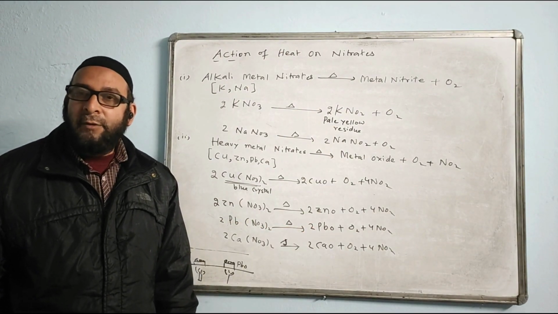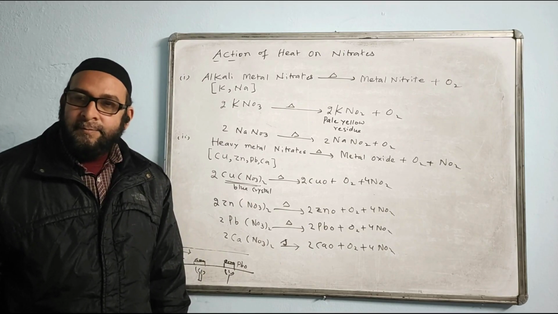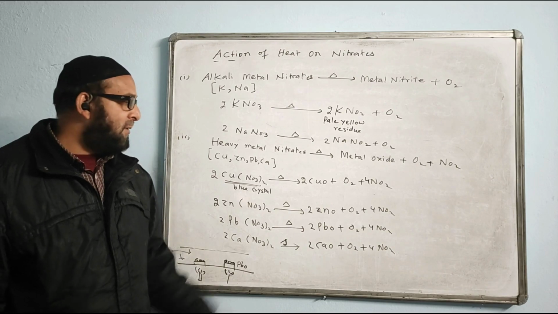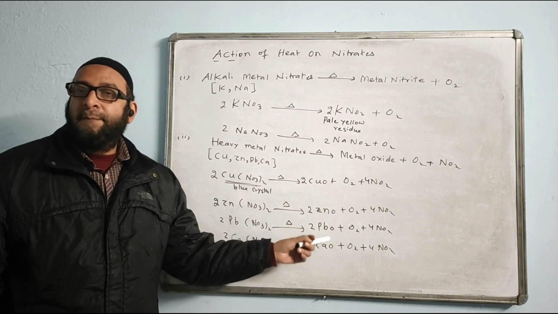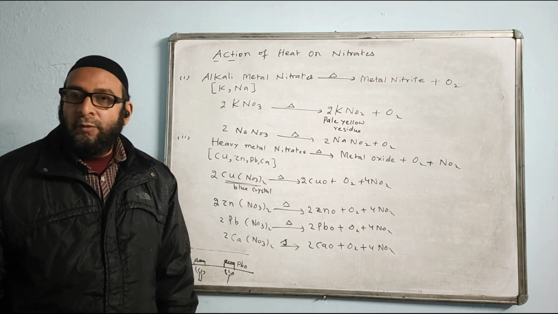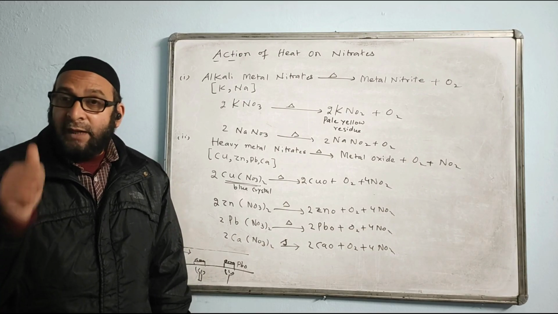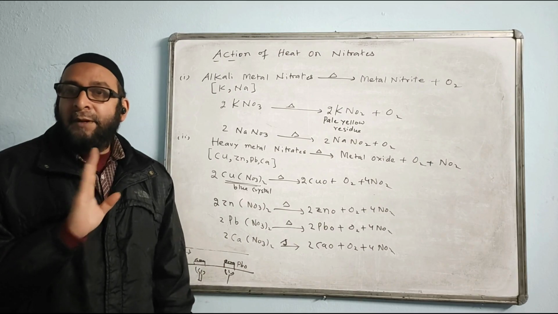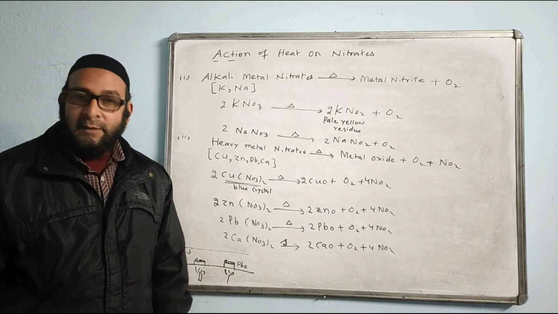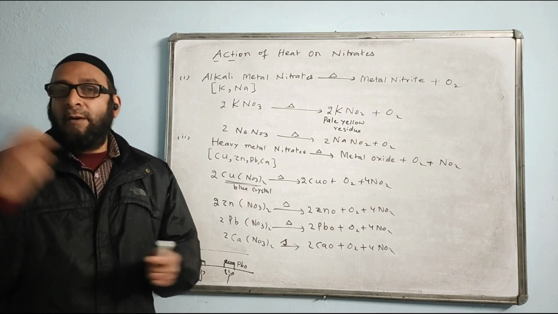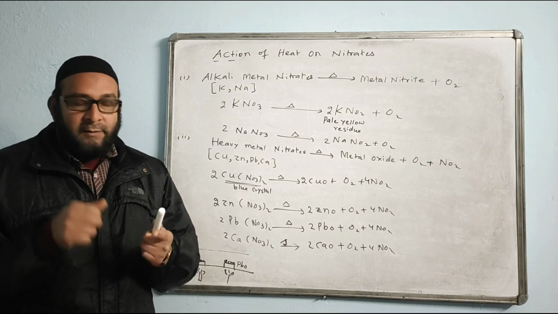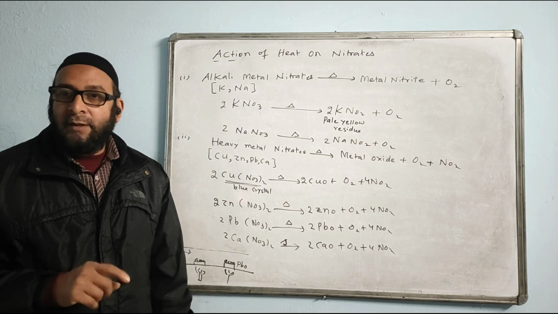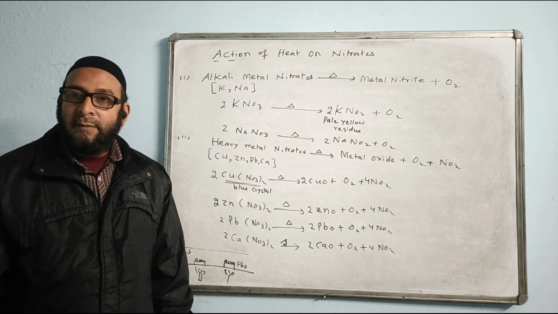What is the color of PbO? Yellow, yes. This is a yellow residue that fuses with glass. What is the meaning of fuses? Well, it merges with glass. It mixes with the glass and it will not come off. It goes inside the glass permanently, or you cannot remove it.